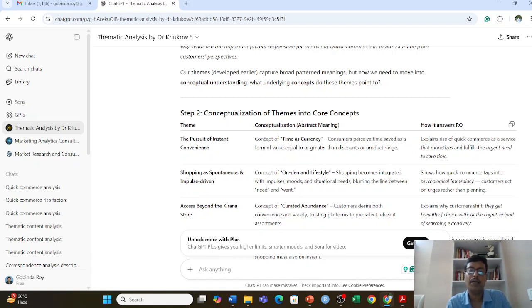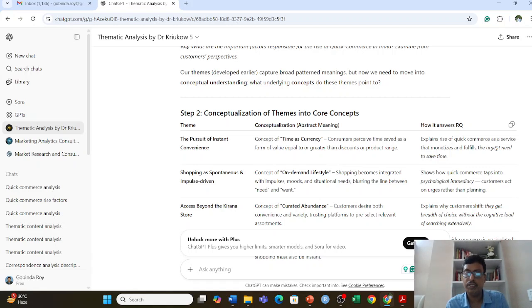Like you can see here, in pursuit of instant convenience, they termed time as a currency, and that is how it answers the RQ. Basically, I have only one RQ, from the customer point of view: how quick commerce became so popular in India from the customer viewpoint. So it comes with an explanation.